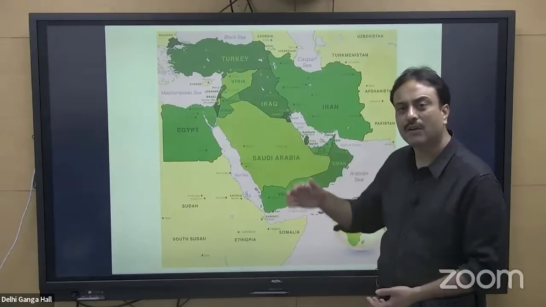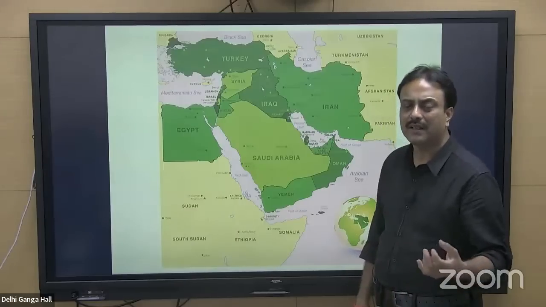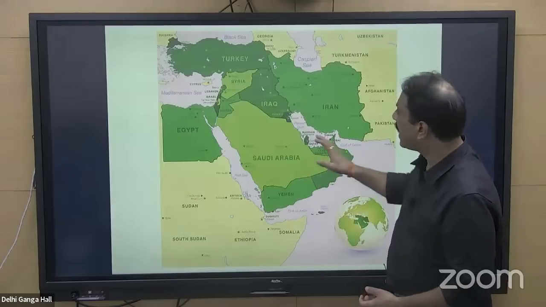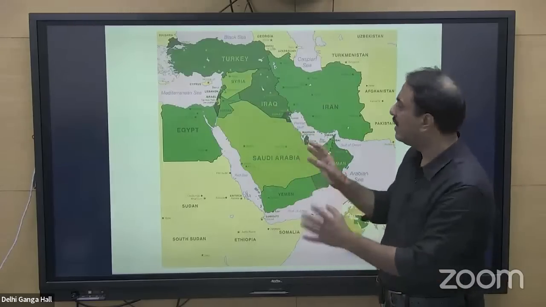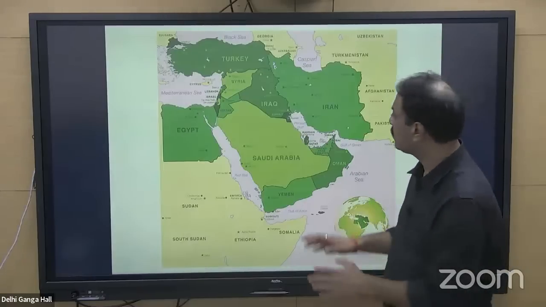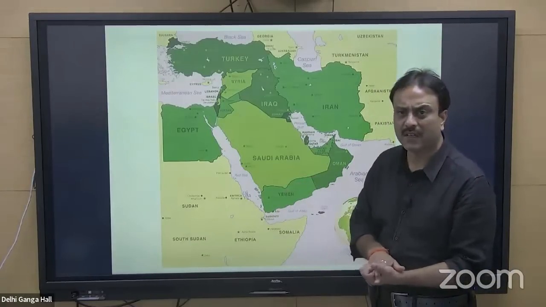Saudi Arabia is also counterbalancing or reducing the escalation of tension with Yemen, with Oman, and with all the countries in the nearby region. This is the change in the geopolitics of this particular region. So it has remained at the center of IR, that is international relations.